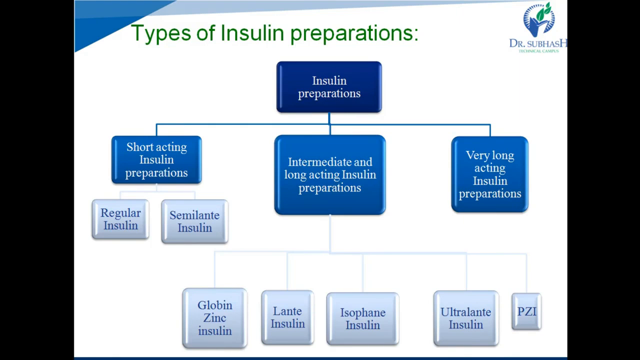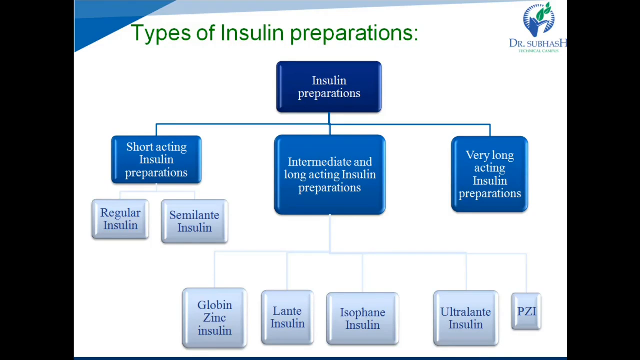Based on duration of action, insulin preparations can be classified into 3 categories: short-acting, intermediate and long-acting, and very long-acting insulin preparations. Short-acting insulin preparations have duration of action about 12 hours, intermediate-acting preparations have duration of action about 24 hours, long-acting preparations have 36 hours, and very long-acting insulin preparations have duration of action more than 36 hours. Short-acting 12 hours, intermediate 24 hours, long-acting 36 hours, and very long-acting more than 36 hours.